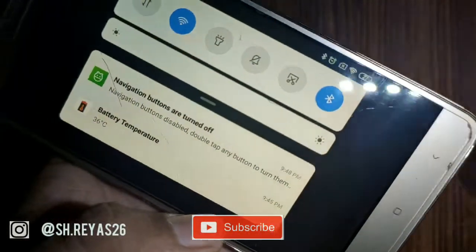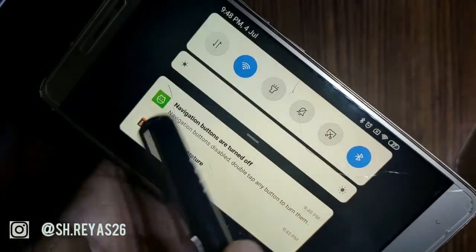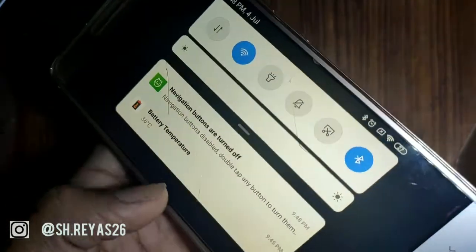Now you can check out the temperature. It's 36 degrees Celsius. 1 degree has fallen off. So this we can conclude